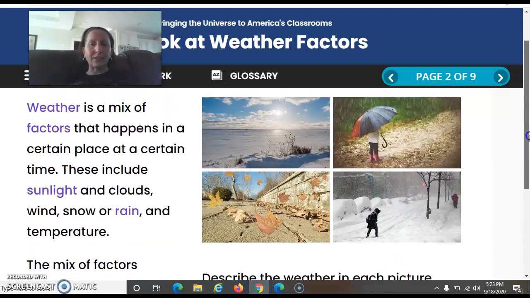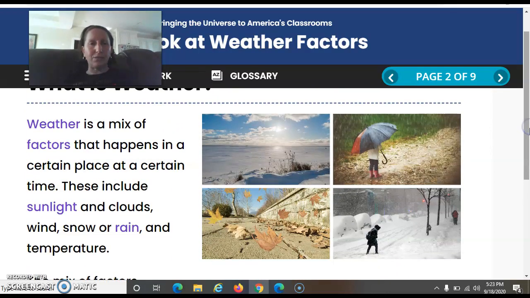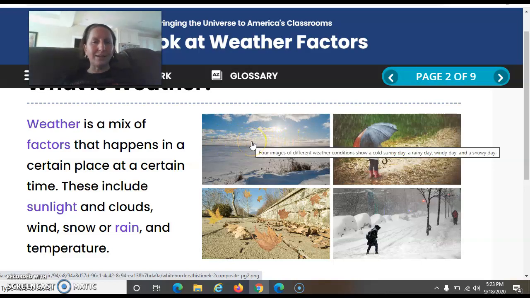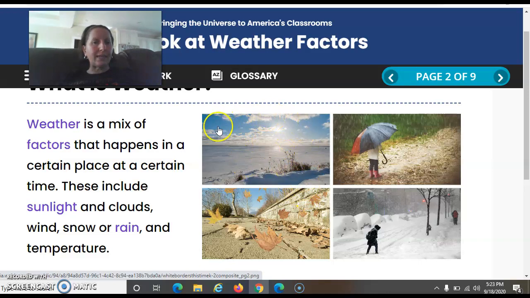So let's take a look at these four pictures and let's see if we can figure out what kind of weather. So if we look here, we can see something bright and shiny in the sky. Do you guys know what that is? Yes, that's the sun. So in this picture, we can see that it is a sunny day. If we look at this picture, we see someone using an umbrella. So what type of day do you think it is? That's right, rainy day.